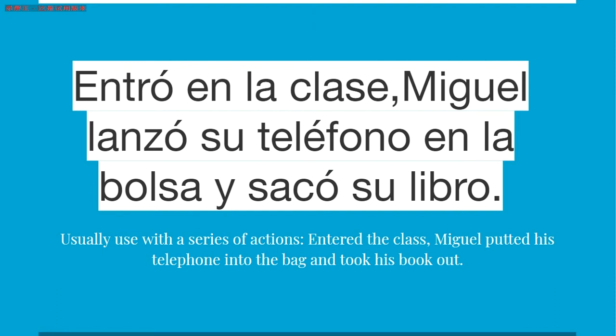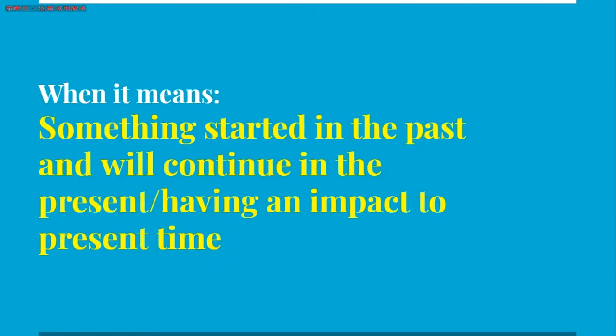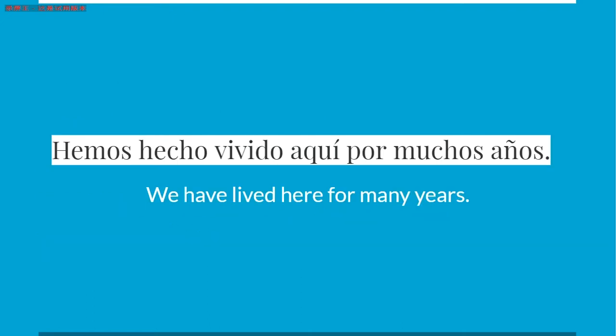Okay, so it's the time for the perfecto. When something started in the past and will continue in the present, having an impact on the present time, you use the Spanish tense perfecto. For example, using this example sentence, hemos vivido aquí por muchos años.